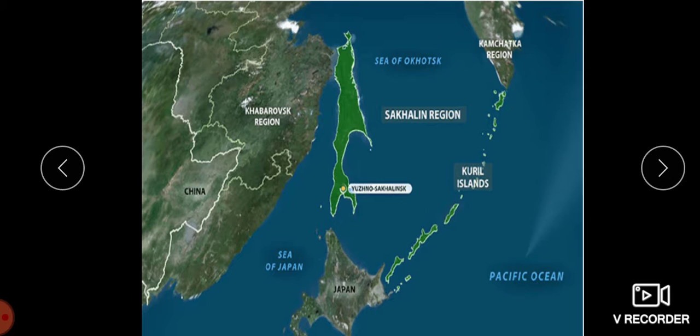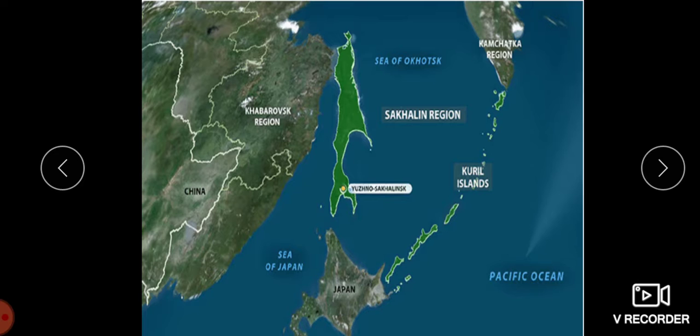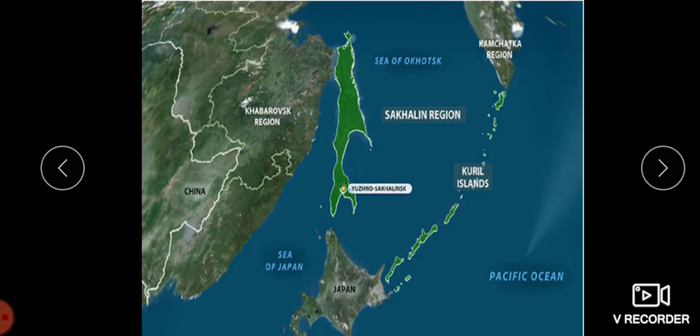Now let us move on to the next one in the Pacific Ocean, where we are having the Sakhalin region, the Kamchatka region, and the Kuril region. All these regions are there in the island groups.